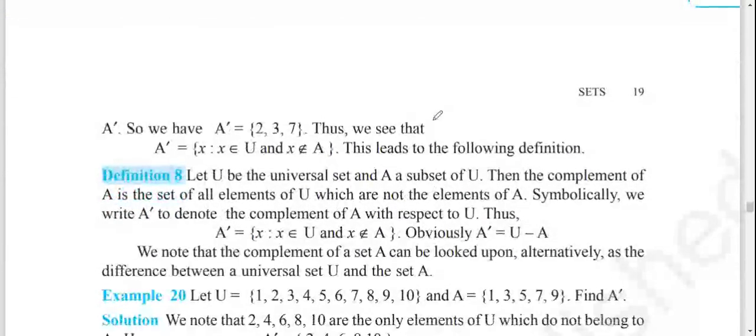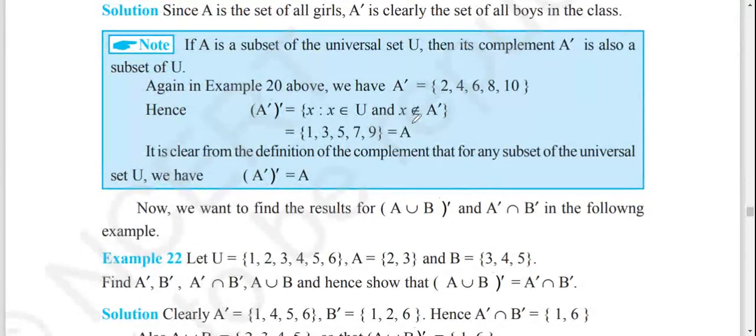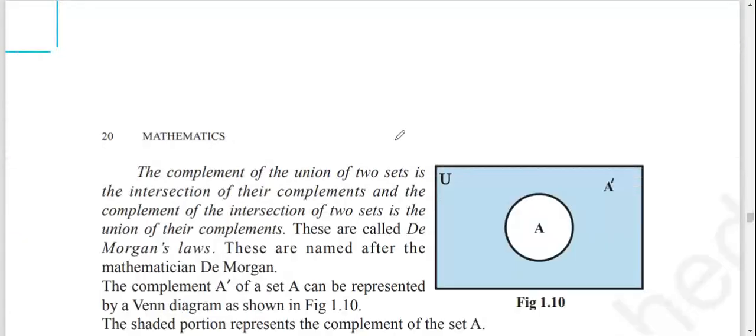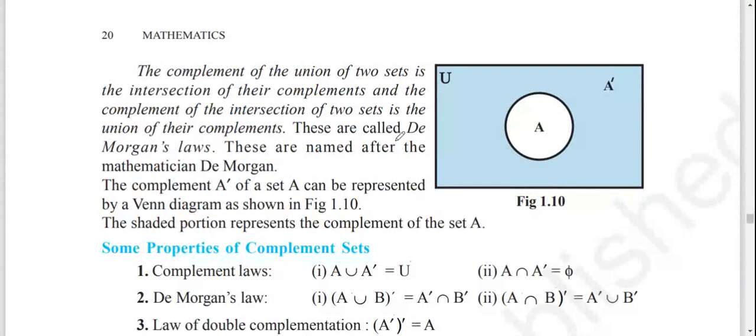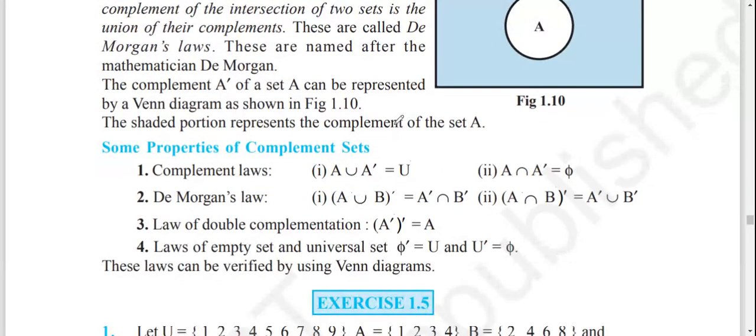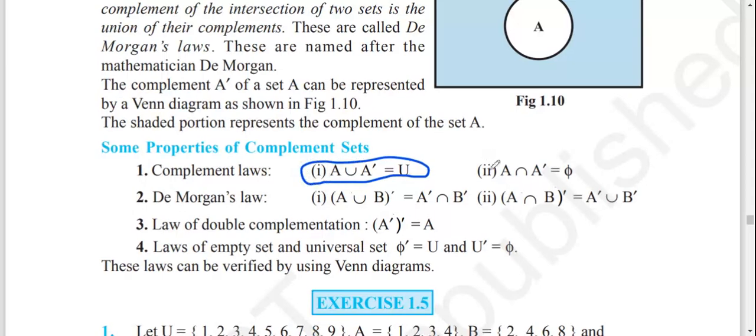So now we have the complement properties. A union A complement, when you take the union of those, we get the universal set. When you take A intersection A complement, then we get the empty set phi.